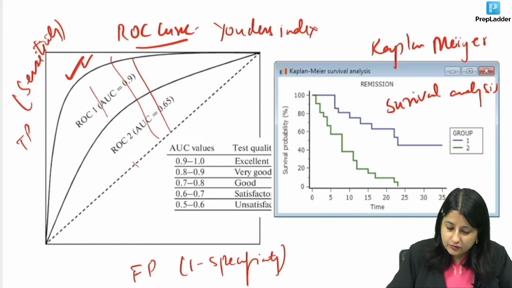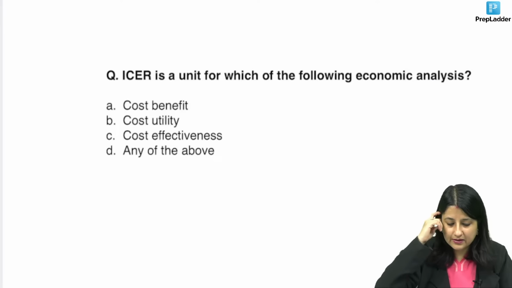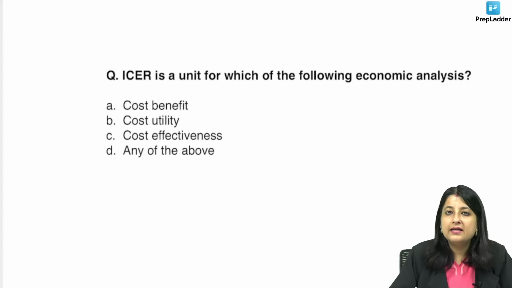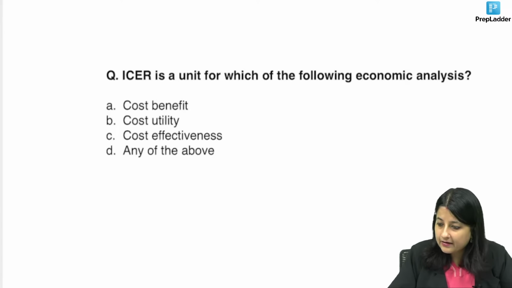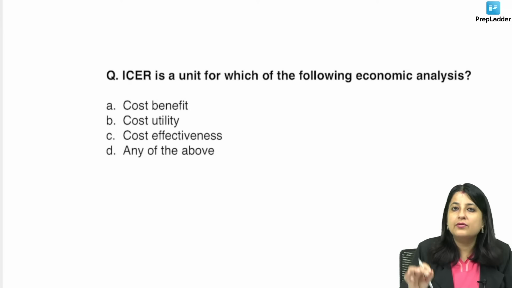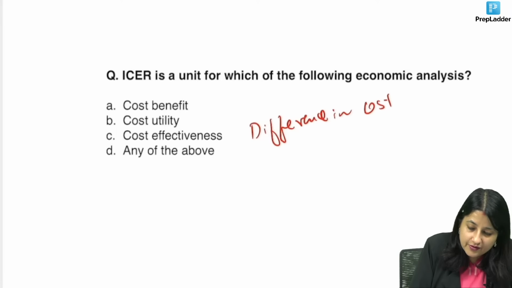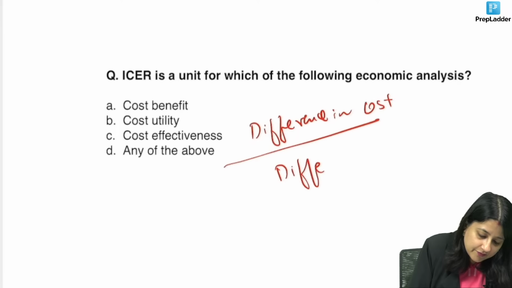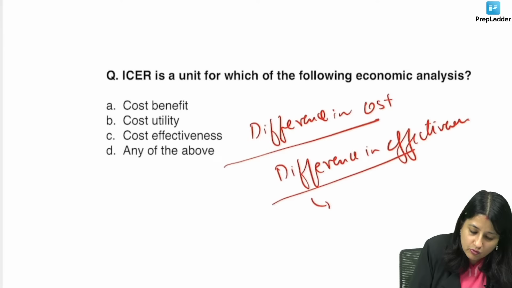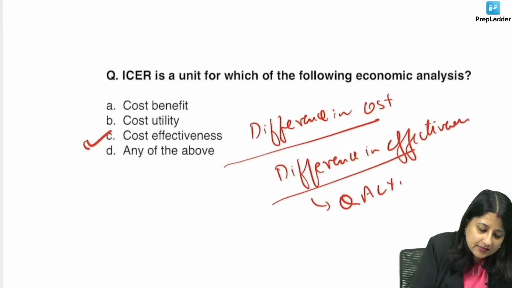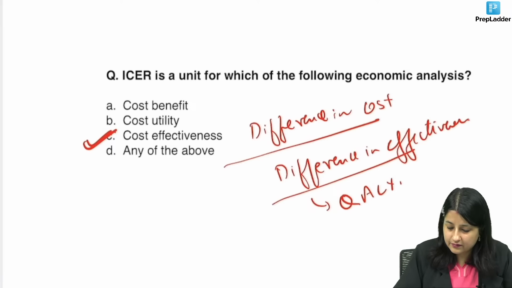Clear, everybody? So yeah, one last question which came in the exam. Tell me the answer to this one. ICER is a unit for which of the following economic analysis? What is ICER, everybody? Yeah, incremental cost effectiveness ratio. So over here, ICER is the difference in the cost of whatever different modalities that we have, upon the difference in effectiveness. And for effectiveness, the most comprehensive indicator is QALY. This is something to do with cost effectiveness.